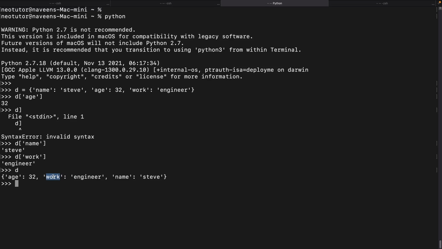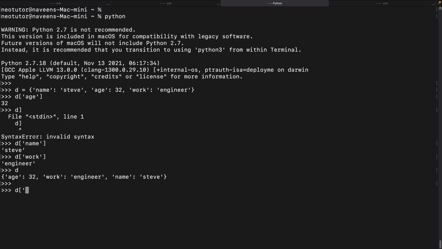You don't need an order to retrieve values. All you need is a key to retrieve a value.